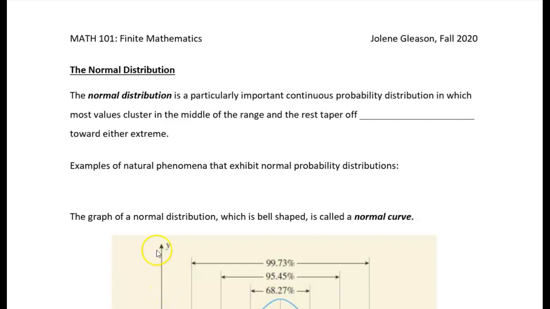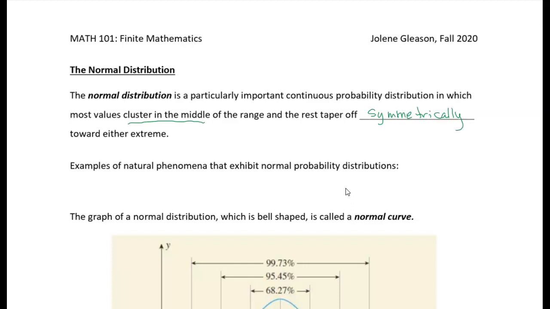And the key thing is that you have a cluster of values around the middle. Okay? They cluster around the middle and they taper off symmetrically. So that's what this is supposed to be. Symmetrically. The symmetry is very important for a normal distribution. We're going to use the symmetry of the normal distribution to help us solve problems. All right, so that's kind of the key feature. We have the cluster in the middle, and they taper off to zero symmetrically about that middle.